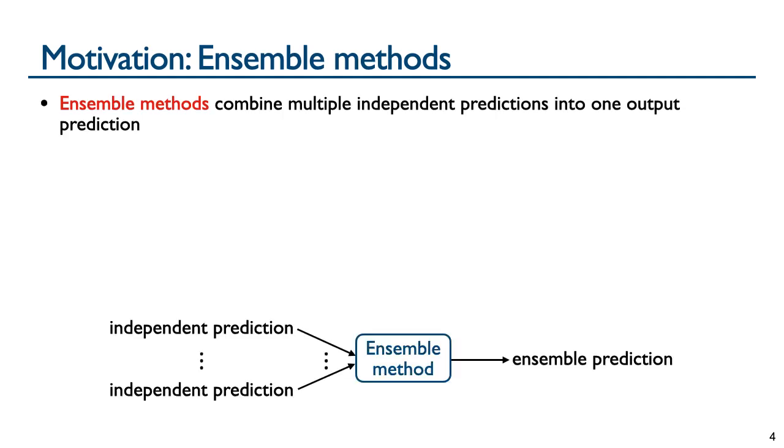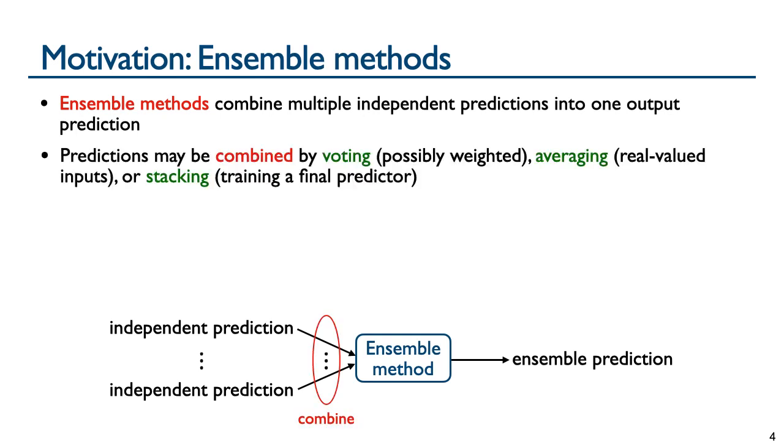Ensemble methods in general take multiple independent predictions as input and produce one final prediction output by the ensemble. In particular, these predictions may be combined by voting, which can include weights on the votes, averaging, which is usually applied to real valued input, or by stacking, where a final predictor is trained over the input predictions to yield the prediction output by the ensemble.